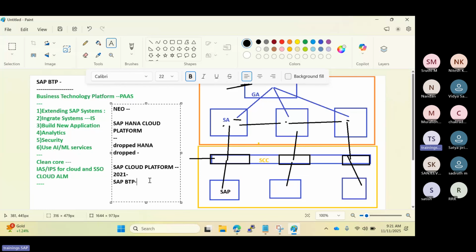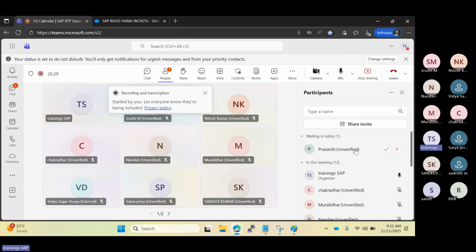They introduced their new name, BTP, Business Technology Platform, in 2021 here. Officially they retired support for the old cloud platform, and the new brand is called BTP, Business Technology Platform.